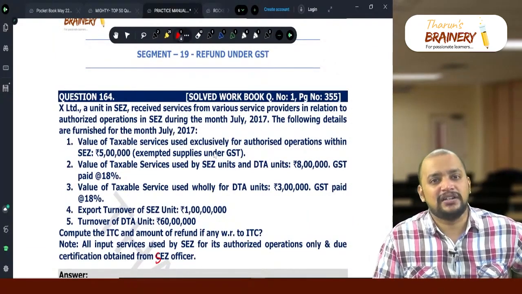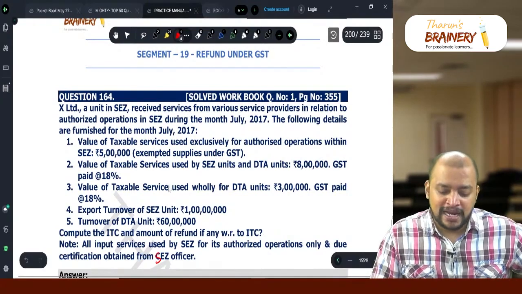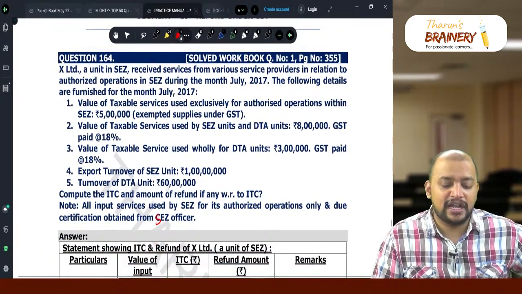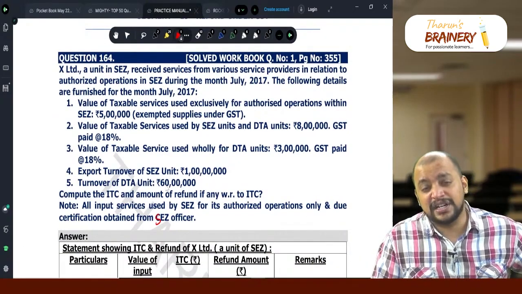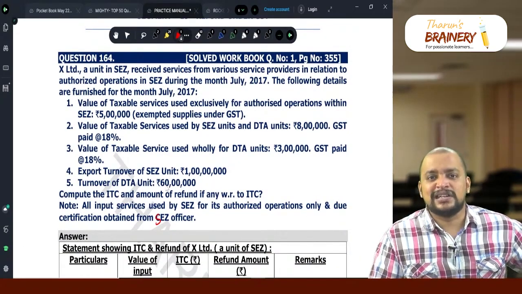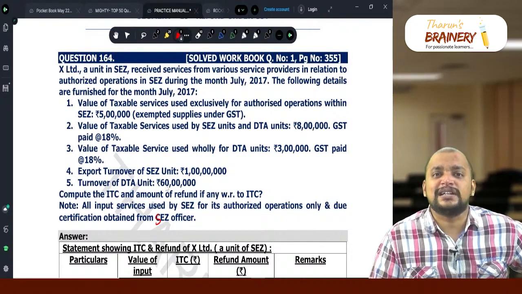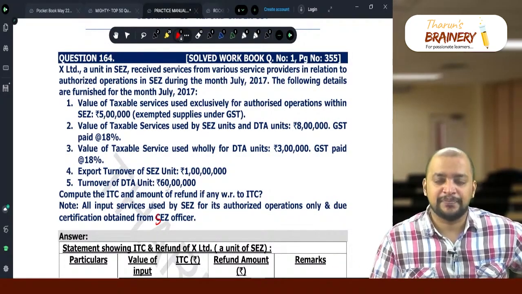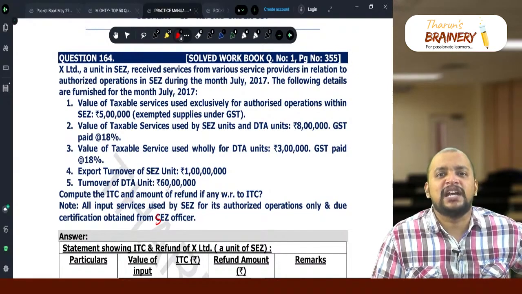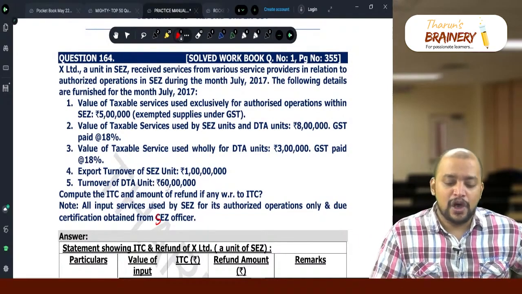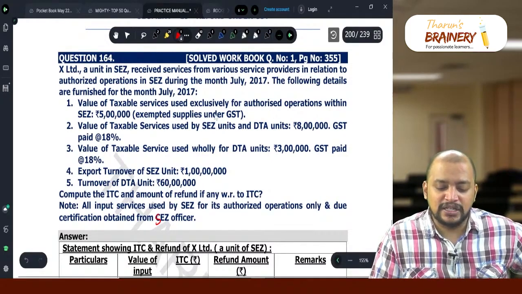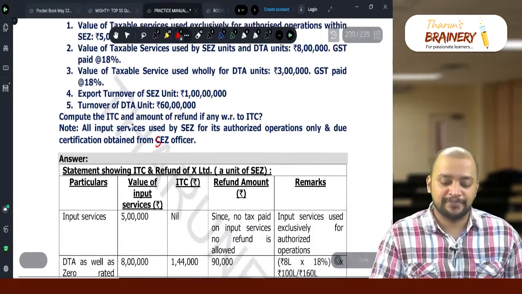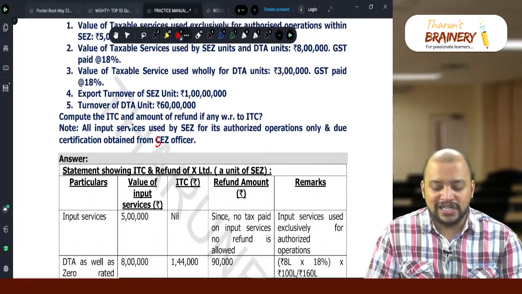A unit in SEZ is exporting services, so zero rated supply is made by the SEZ unit. When zero rated supply is made by the SEZ unit, on their inward supplies, that is, the value of taxable supplies used exclusively for authorized operations, first of all there is no GST paid. So why is there no GST paid?